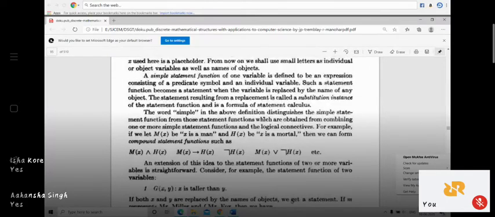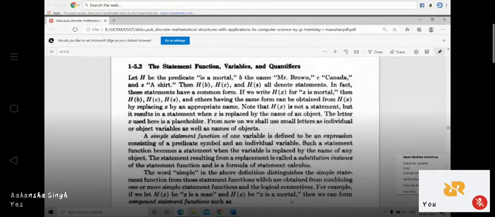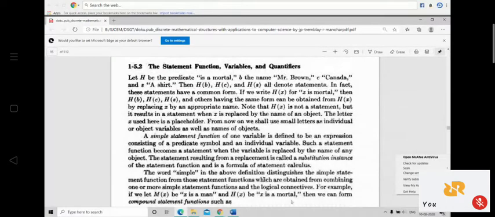Now, yesterday we talked about predicates. Now let us see what is the meaning of statement, function, variables, and quantifiers. This is the topic of our today's discussion. Let us see the statement, man is mortal. In that statement, "is a mortal" is a predicate, and let us denote it by capital H. So H is a predicate representing the part "is a mortal".